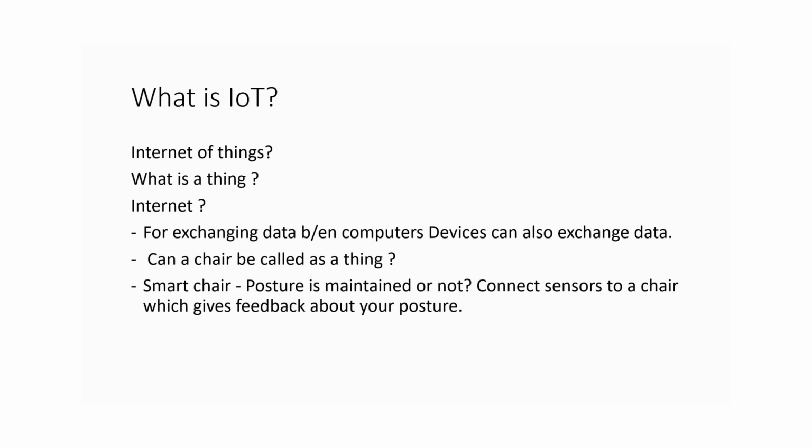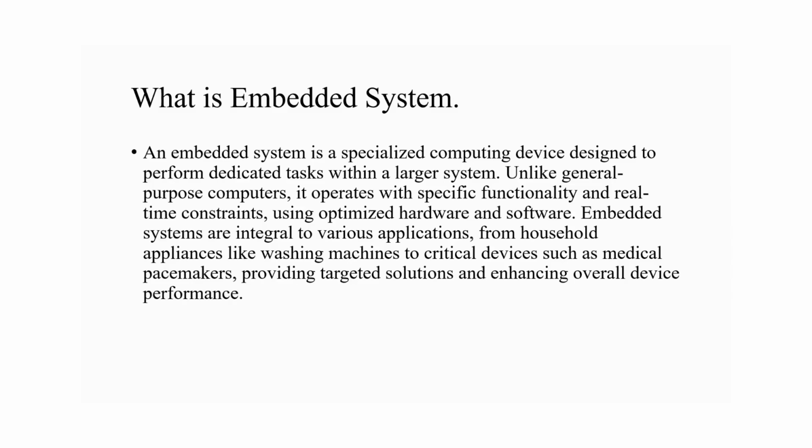So first of all, what is IoT? Internet of Things. Then what is thing? Is it an internet? So for exchanging data with computers, devices can also exchange data. Can a chair be called as a thing? Smart chair. Posture is maintained or not. Connect sensors to a chair which gives feedback about your posture. So this is about a chair which will tell us if our posture is good or not with the help of the sensors.